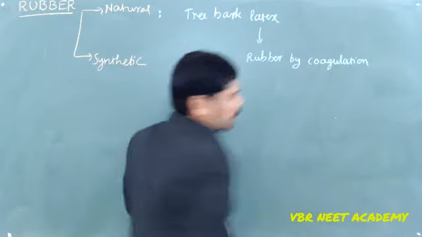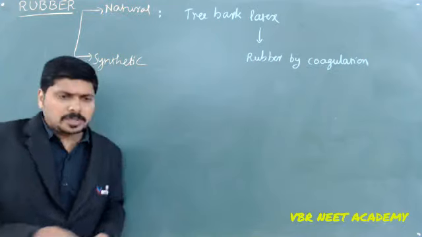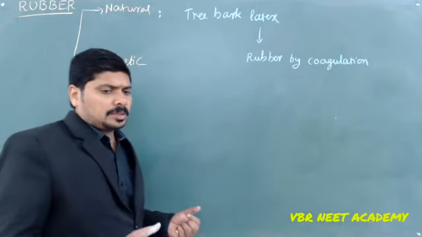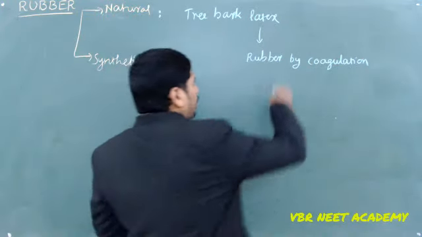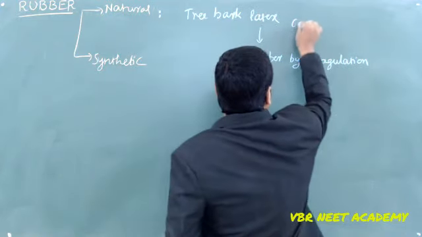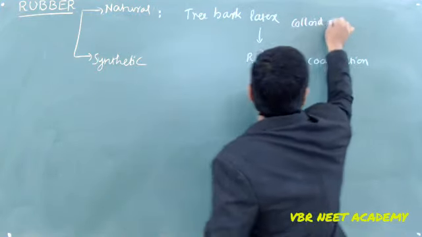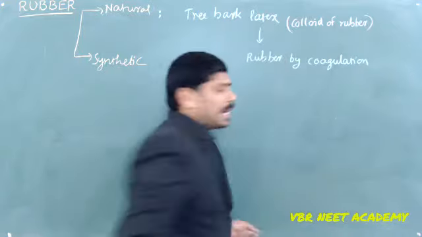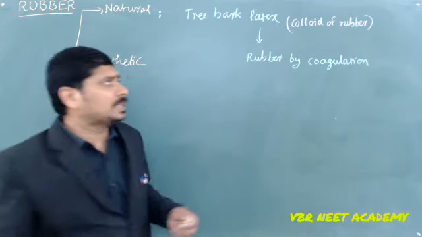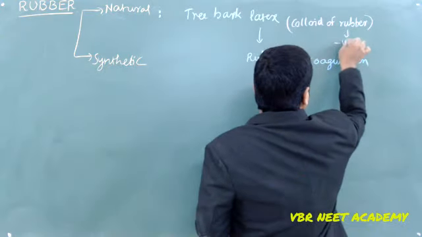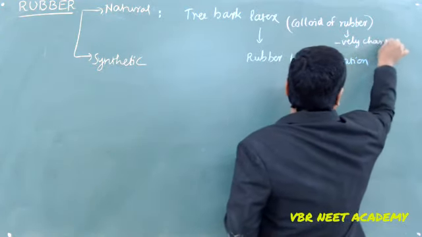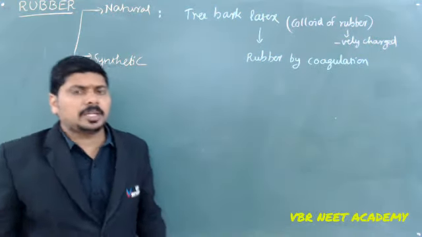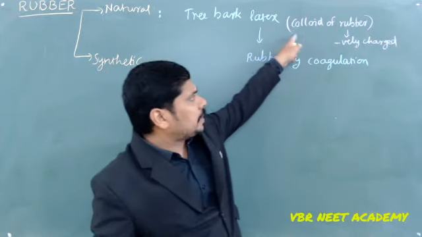So what do you mean by coagulation? It is the settling down property of a particular compound. If it has to coagulate, it should be a colloid. What is latex? It's a colloid of rubber. That is, rubber particles are negatively charged, so negatively charged rubber particles are dispersed in the solution. That's why latex is nothing but a colloid of rubber.